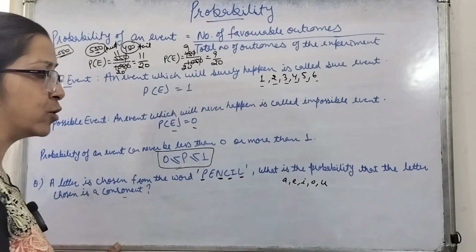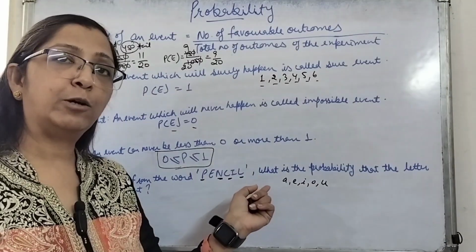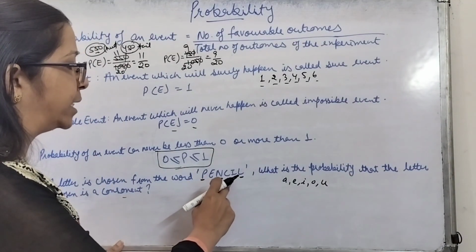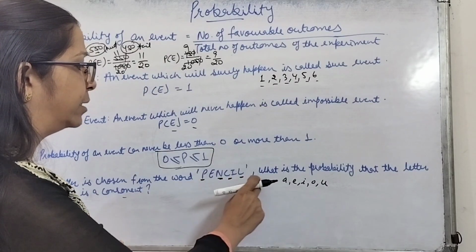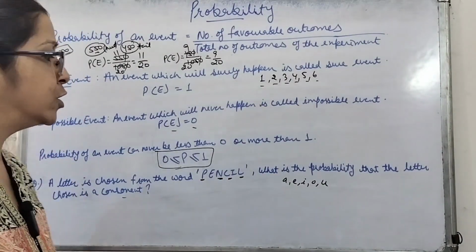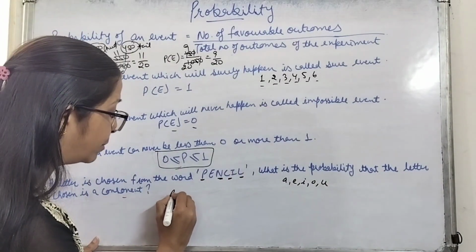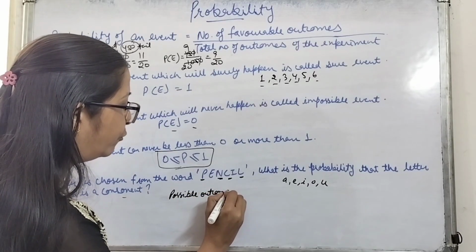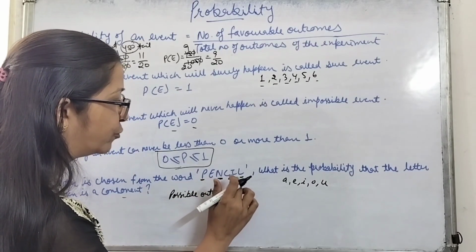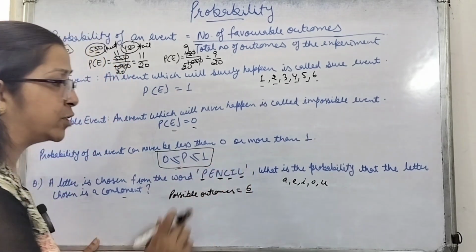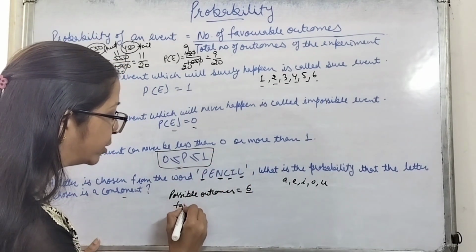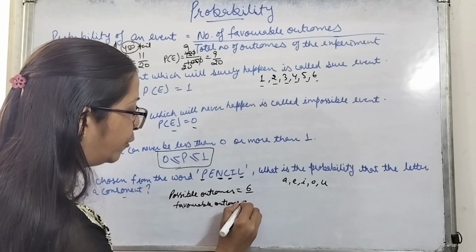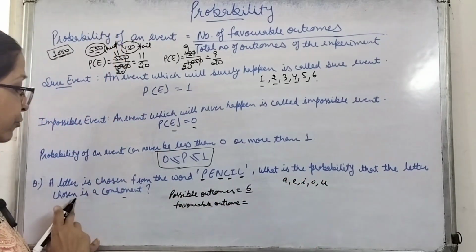These four alphabets are consonants, and the total possible outcomes are that either P will be chosen, or E, N, C, I, L. These are the alphabets which could be chosen. So total possible outcomes will be 6: 1, 2, 3, 4, 5, 6. Any of the 6 alphabets can be chosen. A favorable outcome is a letter which is a consonant.